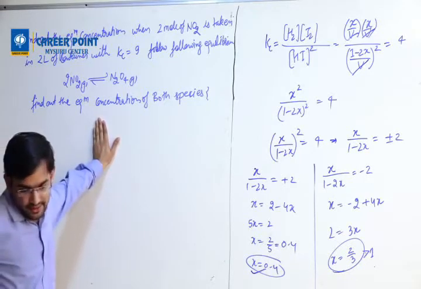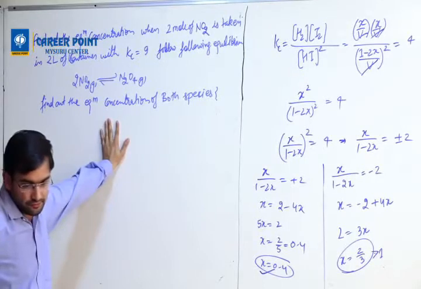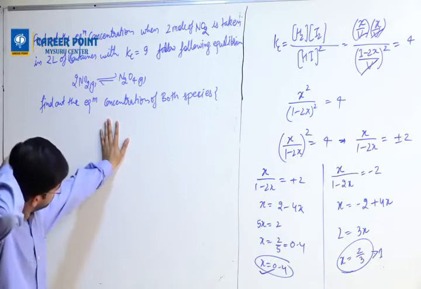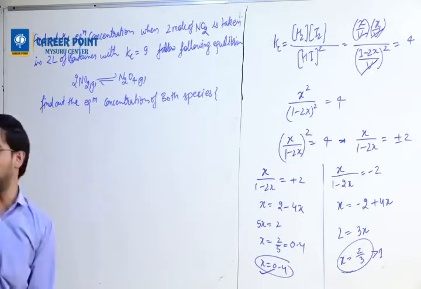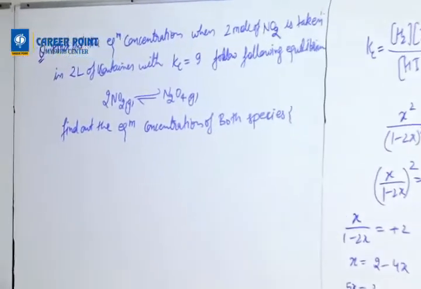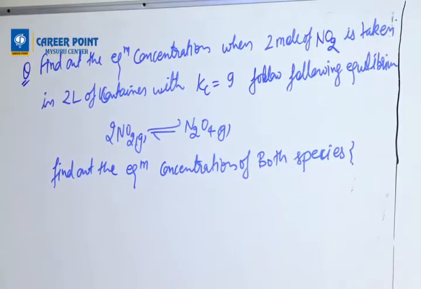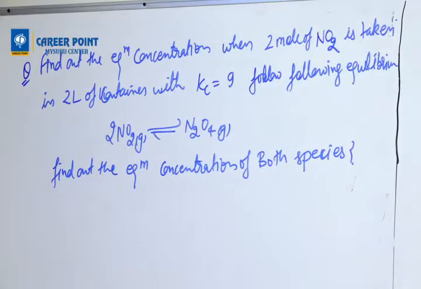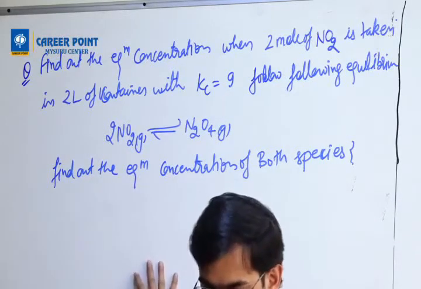Yes, Kc is 9. Yes, yes. Yes, Preetham, Kc is 9. Solve. Tell me what is the answer finally. Solve this.